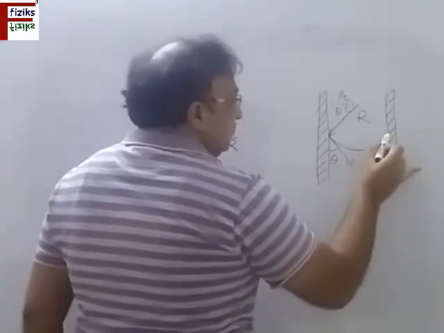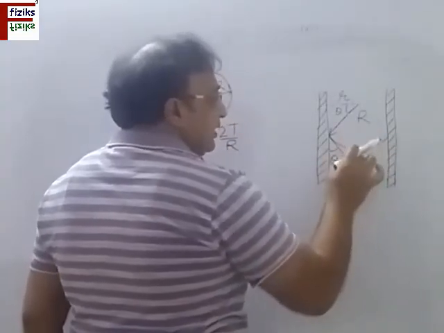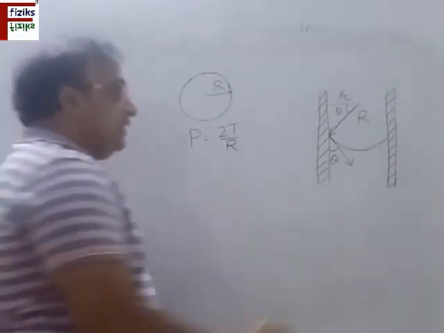It means that pressure on this side is more than the pressure just inside the liquid.